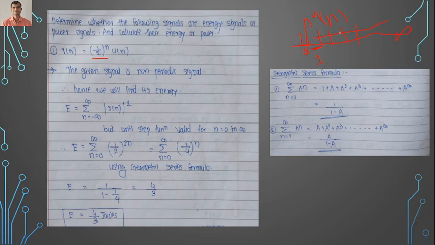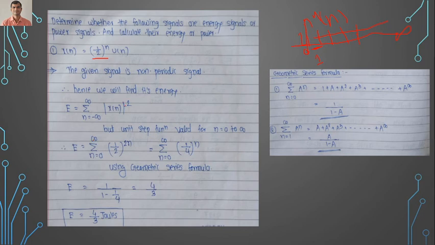Hence we will find its energy first. We know the formula: E is equal to the summation for n equals minus infinity to infinity of mod of x of n squared. Mod means the magnitude of the given signal x of n. Here the signal is 1 by 2 raised to n u of n. We know that u of n is valid for 0 to infinity, so the summation limit will change to 0 to infinity.